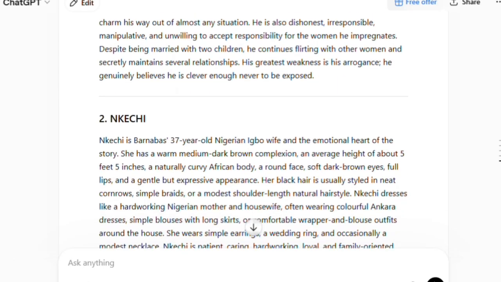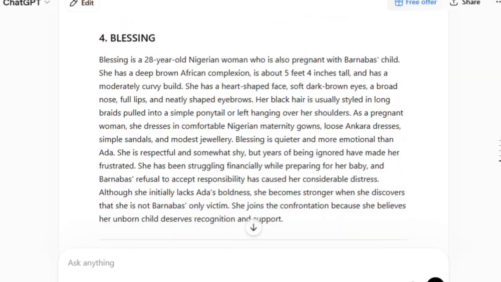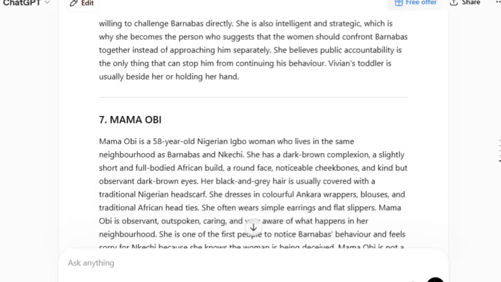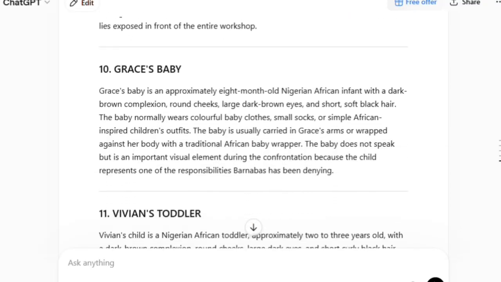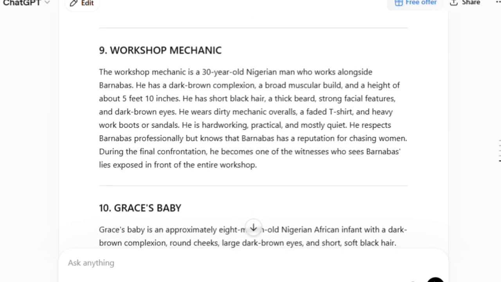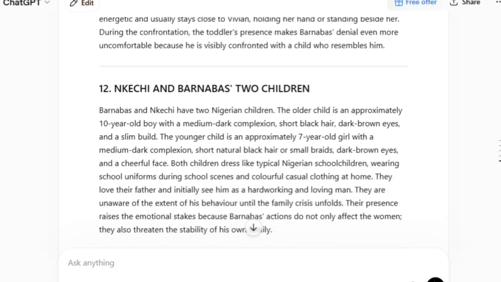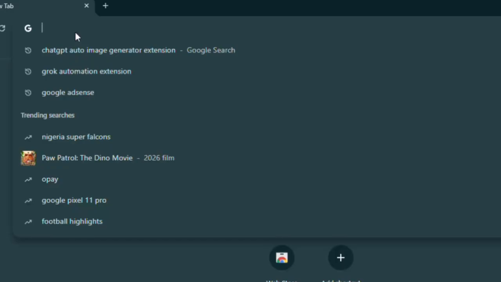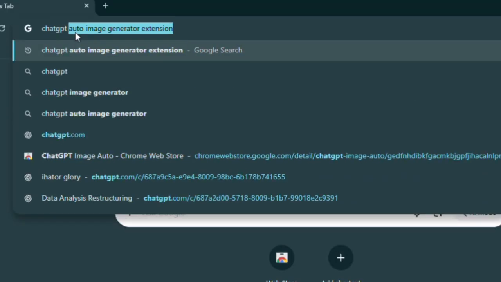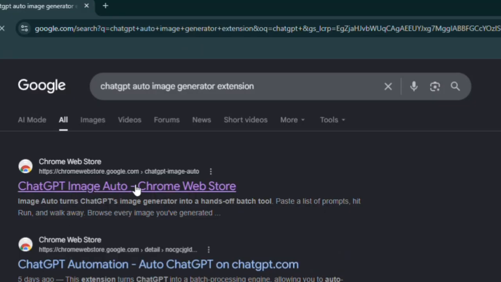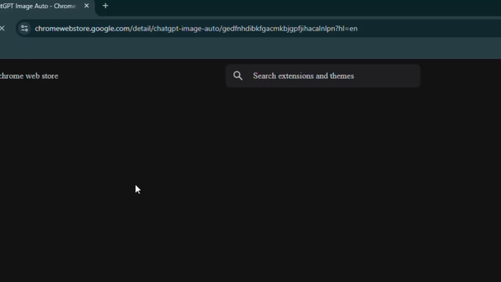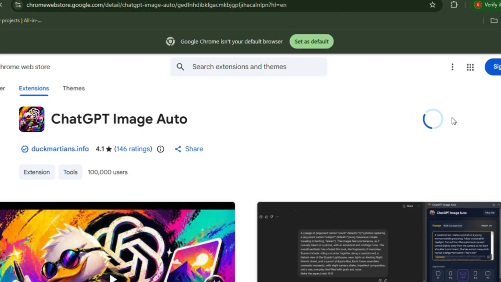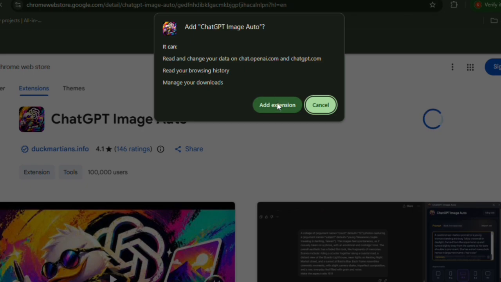You might be thinking, with 12 characters, am I supposed to start generating all of them one after the other? No. This is where batch image generation comes in. To generate the character images in batches, I'm going to be using ChatGPT Auto Image Generator. So go to your Chrome browser. I recommend using Chrome so that you won't have issues along the line. Once you are in Chrome, search for ChatGPT Auto Image Generator and look for the one listed as a Chrome web browser extension. Click on it, select Add to Chrome, and click Add Extension.